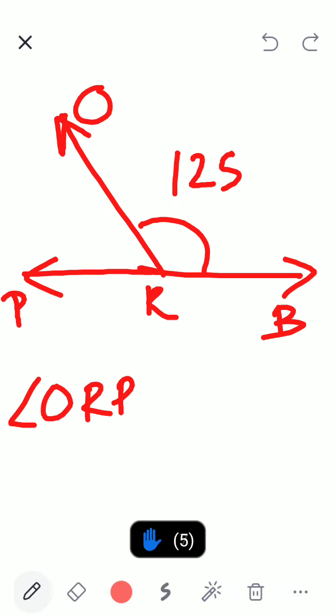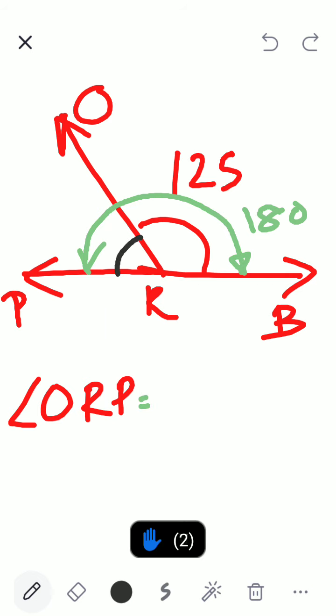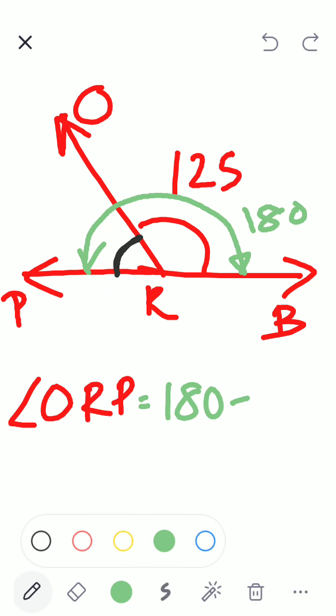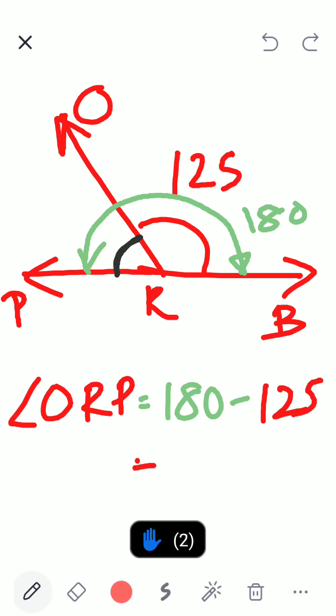Yes. How did you get 55? How do you know which is 180? So we know that, children, now I'm marking in green. See what I'm marking in green. We know this is how much? 180. So obviously angle ORP, which I have now marked in black, will be 180 minus how much? 125, which is equal to,